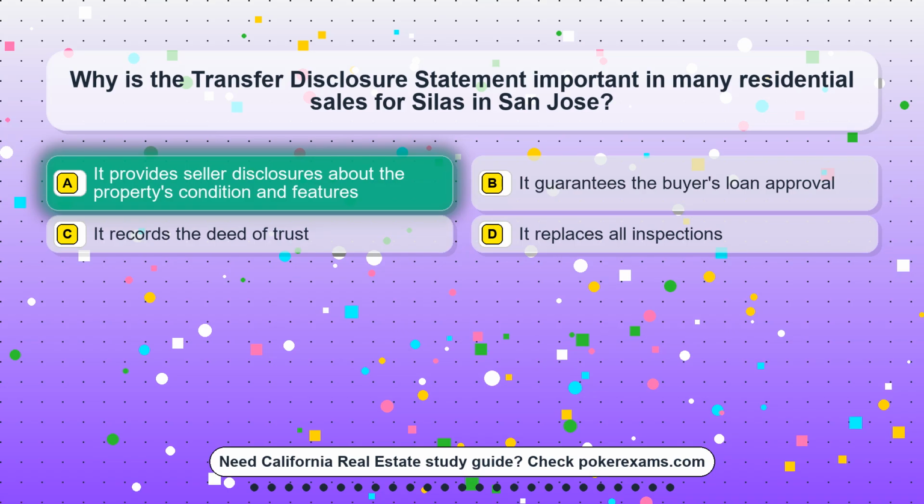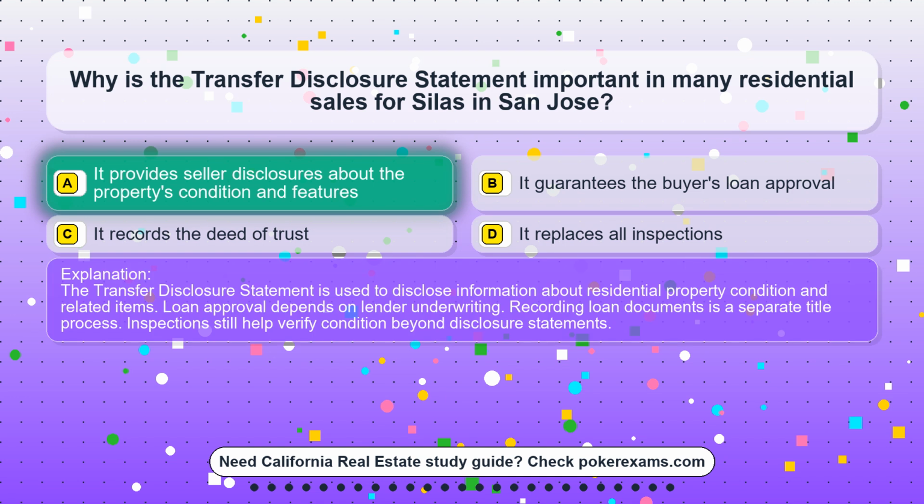The correct answer is option A. It provides seller disclosures about the property's condition and features. The transfer disclosure statement is used to disclose information about residential property condition and related items. Loan approval depends on lender underwriting. Recording loan documents is a separate title process. Inspections still help verify condition beyond disclosure statements.